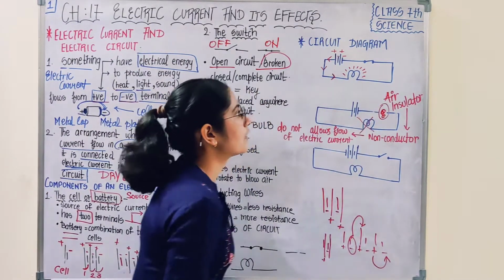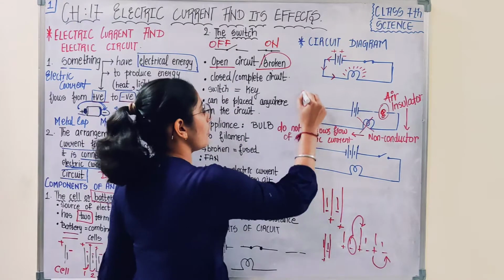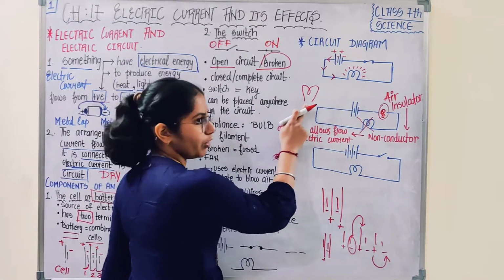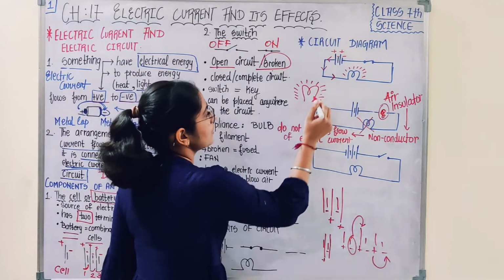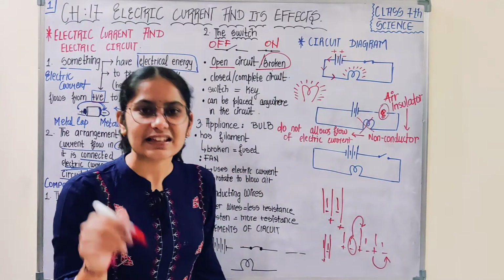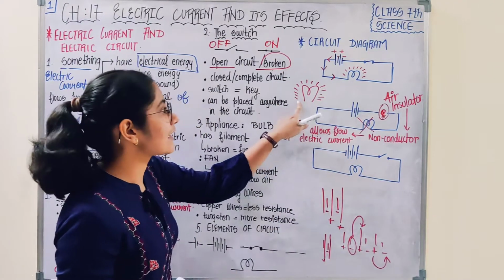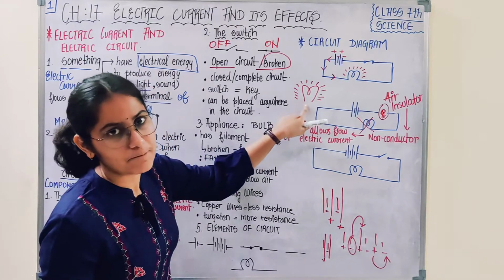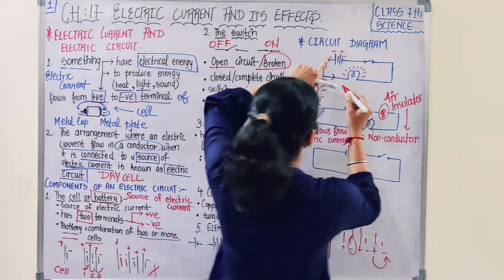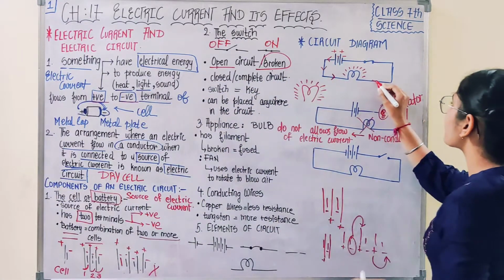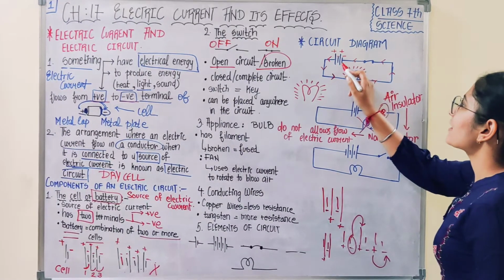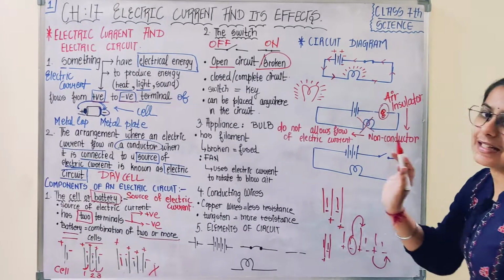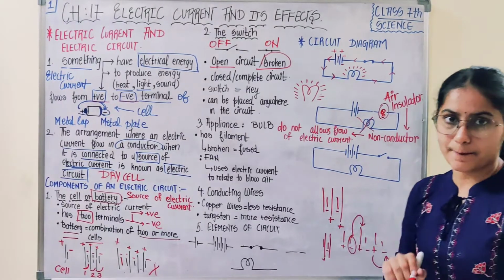Okay. So when I make it like this on the bulb, this is the bulb, the symbol of a bulb. When I make this, it is nothing but representing that the bulb is glowing. So the electric current passes from the positive terminal of the cell, flows through the conducting wire and reaches ultimately the negative terminal of the cell.